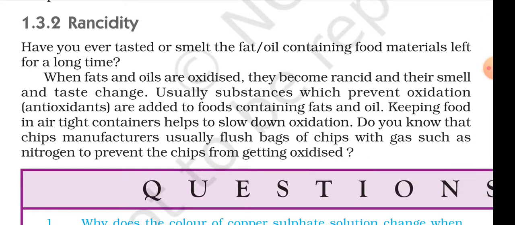Have you ever tasted or smelled fat or oil containing food material left for a long time? When fats and oils are oxidized, they become rancid, and their smell and taste change. Usually substances which prevent oxidation, antioxidants, are added to food containing fats and oil.